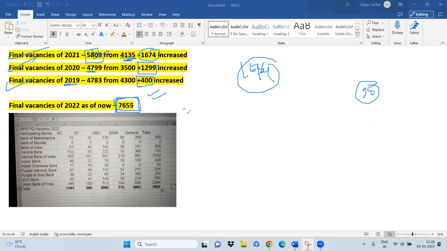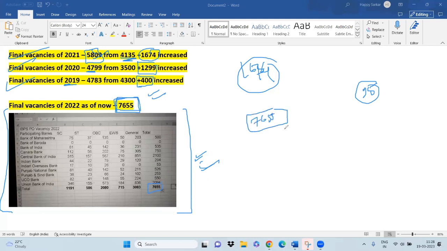First of all, this Excel sheet is not prepared by me. I collected it from one of the Telegram groups, and kudos to the person who prepared this sheet. I think this is absolutely correct, and I've rechecked all the data with RTIs and everything. So the current vacancy is 7655.